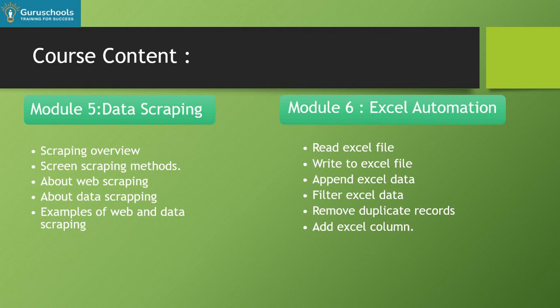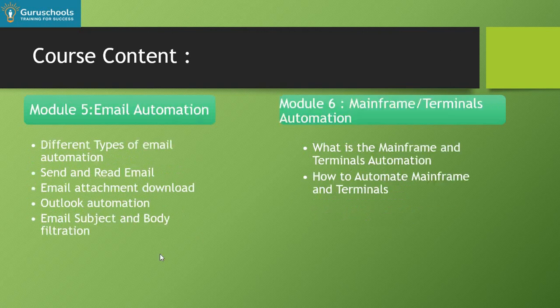Once we are done with module 5, we will move to module 6, which is Excel automation. Here we'll learn more about how to work with Excel: how to read an Excel file, write into an Excel file, append data into an Excel file, and filter data from Excel. So we'll see various Excel operations and Excel automation during module 6.